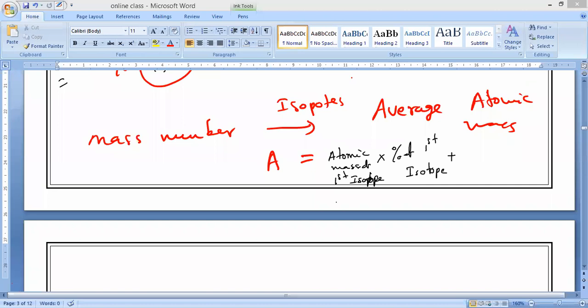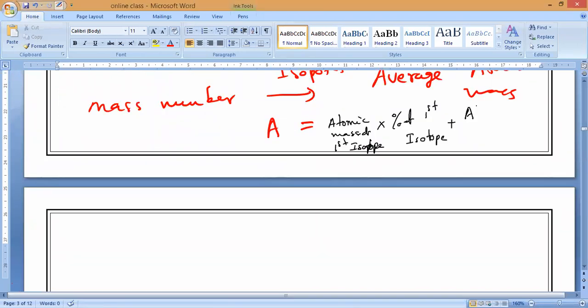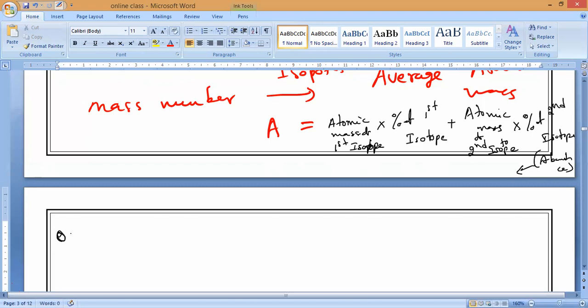Similarly, the second isotope is also present. So what will come? Atomic mass of the second isotope into percentage of the second isotope. That is what we call abundance. What do you mean by abundance? How much percentage exists. For example, if we take oxygen, what is the percentage in the atmosphere? 21 percentage. Yes or no? Nitrogen, 78 percentage. This is what we call abundance: how much percentage is present.